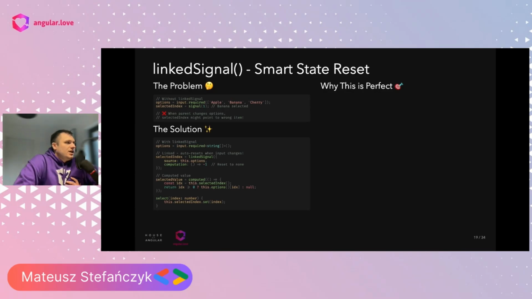And a great example for that purpose is a scenario whenever you are creating some select component or drop-down component, and you have a set of options and track the selected index, right? But there is a requirement that whenever the options change, you want to bring the selected index to the initial value. So linked signal is a perfect fit for this kind of challenge. In our code, we have the options which are coming from the input.